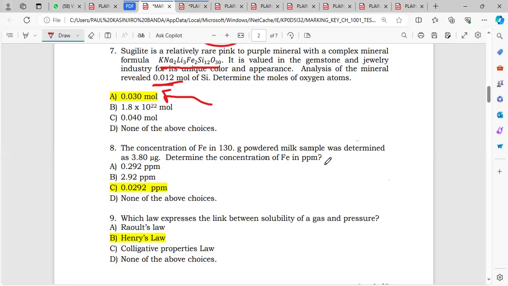Now, when we're talking about parts per million, it means I can have a fraction here. Let me say A over B, and then I want to change this into parts per million. It means I'll just multiply with 1 million, right? Whatever value I'm going to find here will be my parts per million. Okay, so here we have